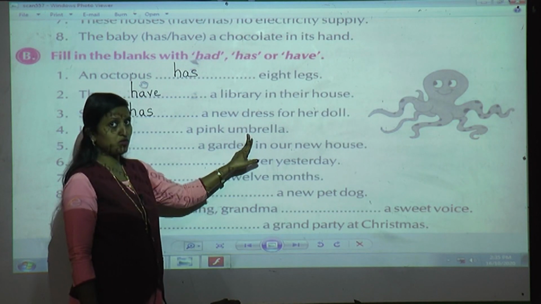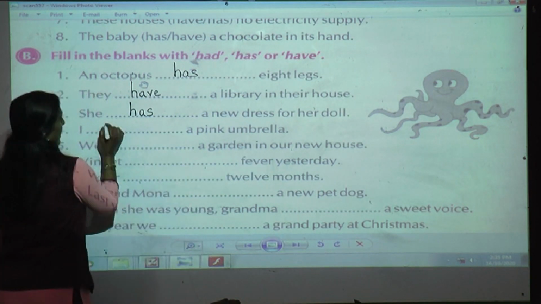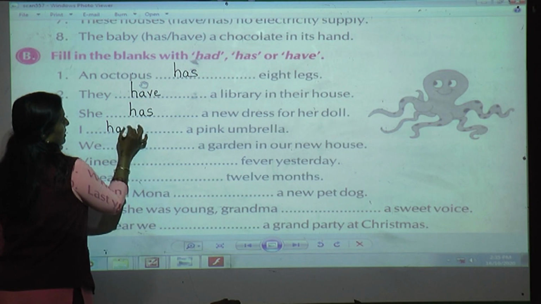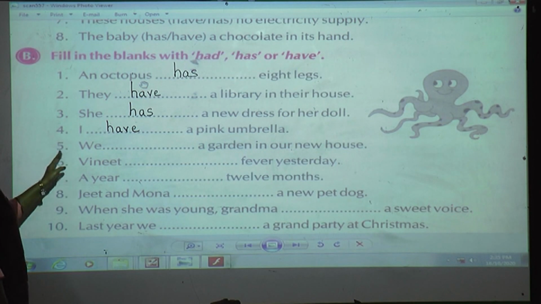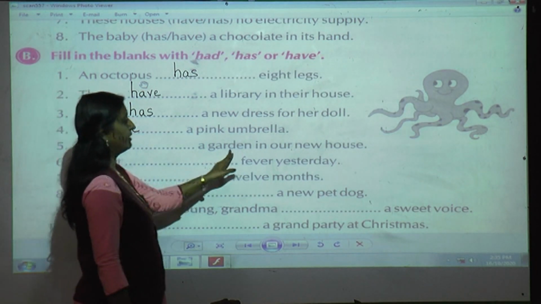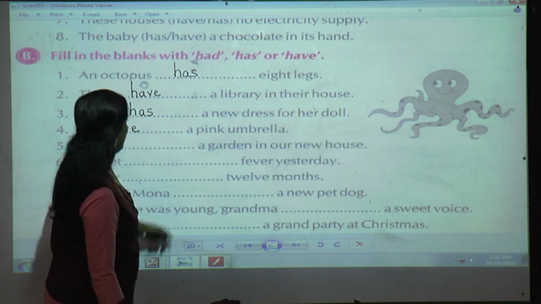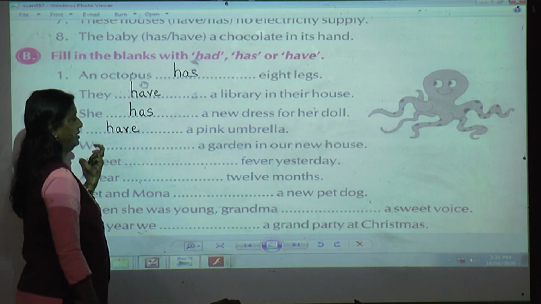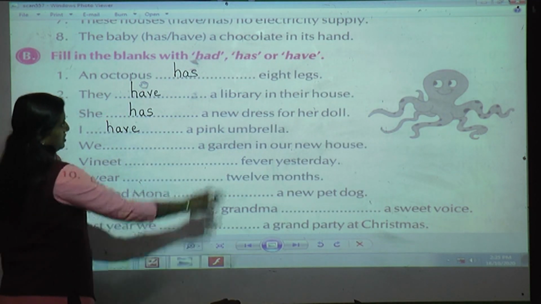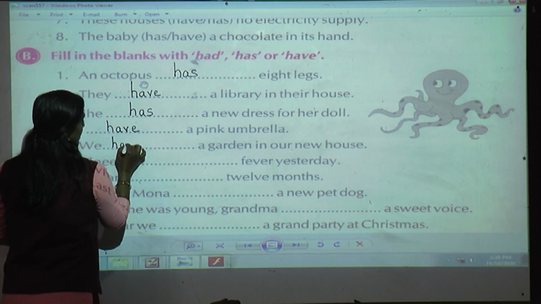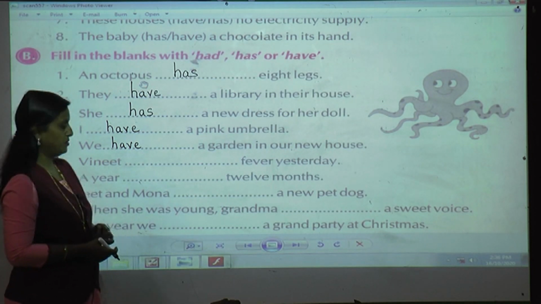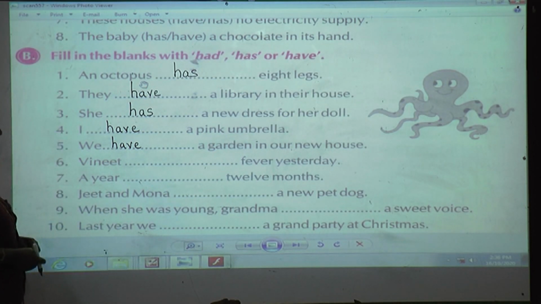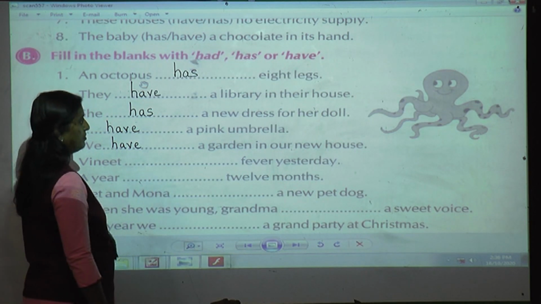Now which verb will always go with I? Exactly. H-A-V-E, have. Now fifth, we dash a garden in our new house. We is what? Plural. So what am I going to use? Which verb? We have a garden in our new house. Am I fast? No, na? Come on, copy down in your book fast.